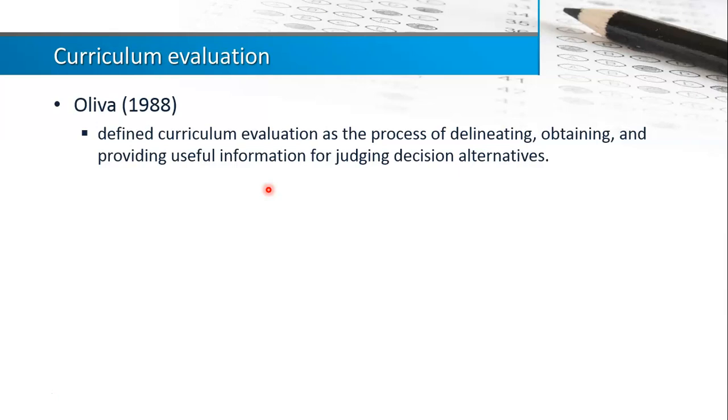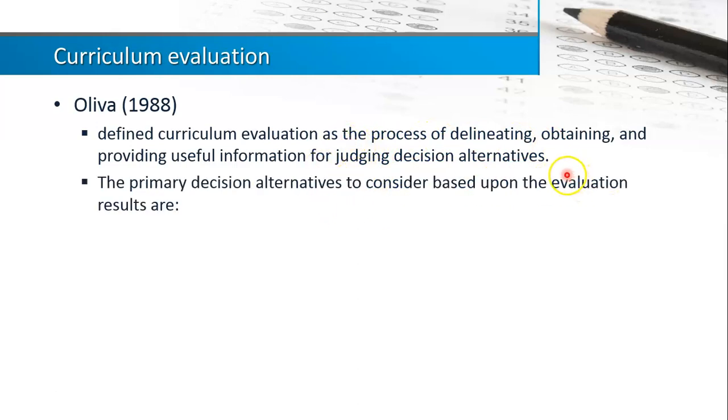Olivia in 1988 says here curriculum evaluation is a process of delineating, obtaining, and providing useful information for judging decision alternatives. So this is looking at judging the decision alternatives. Basically, it's still the same thing: there's information involved and a decision to be made.